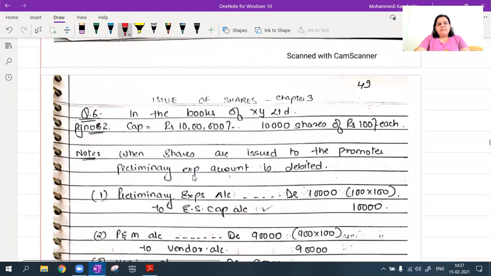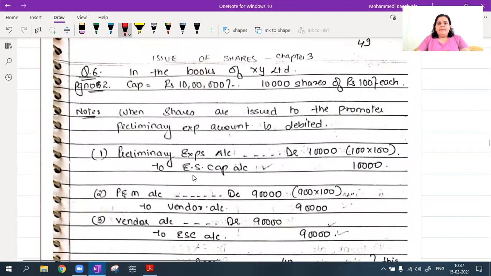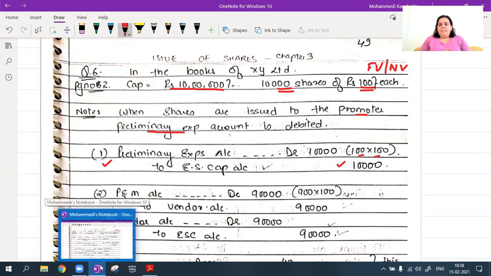Question number 6. Okay, in the books of XY Limited, the total capital is rupees 10 lakhs. 10,000 shares of rupees 100 each. 100 is the face value, or you can say the nominal value. Now, when the shares are issued to the promoter, we generally debit preliminary expenses account. So, I will debit that preliminary expense account. How many shares am I issuing? 100. Face value is 100. So, 10,000 to equity share capital 10,000.